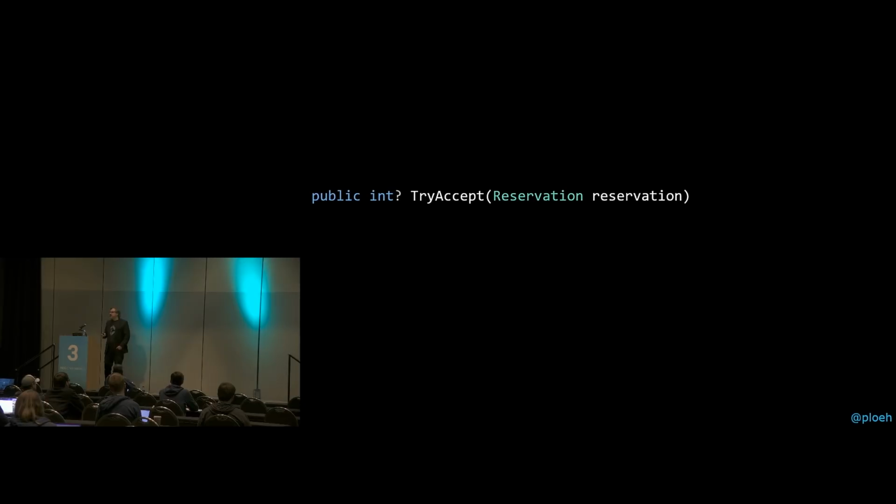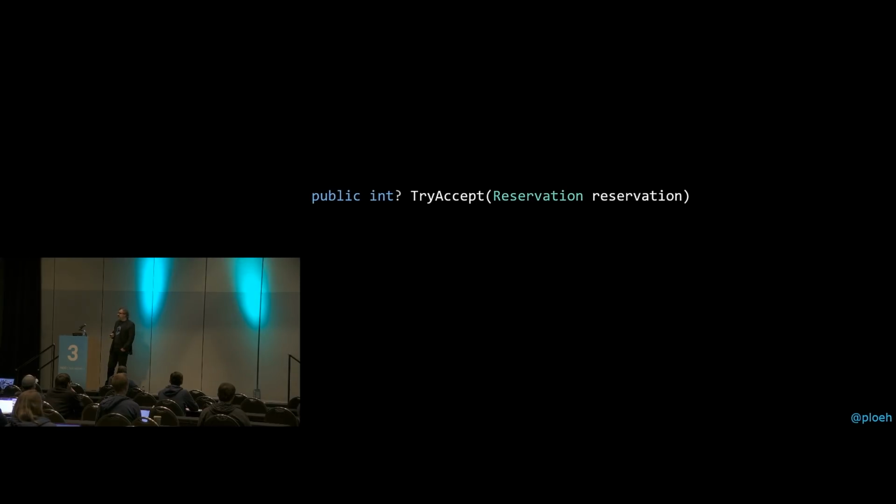And then you'll notice that it returns a nullable int. What's that int? It's a reservation ID. If you have a reservation ID, you have a reservation. You can use that reservation ID to further manipulate the reservation: you can change it, you can cancel it, and you can do things with the reservation in general. If you don't have a reservation ID, that means you don't have a reservation. So if you get null back, that means, unfortunately, we couldn't accept your reservation. There might be reasons for that, and we'll look into that next.